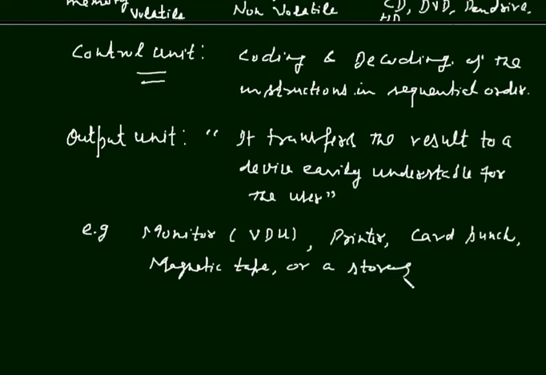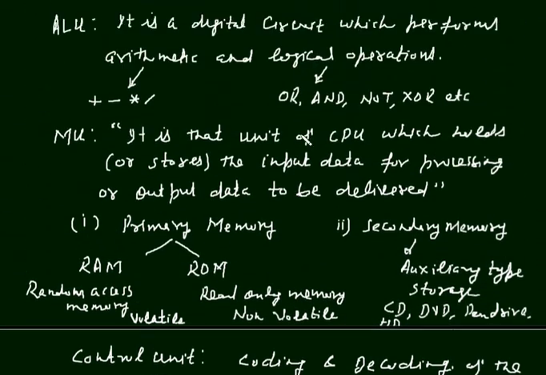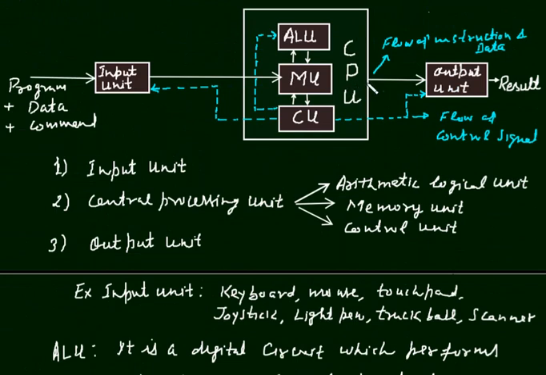Since now we take the output in pen drive or in some other storage device, and that storage device now can be called an output unit. This output unit takes the result from memory unit. Okay, as you see, basically this is CPU, or we may say that this output unit takes the result from this CPU, and then it displays that output.